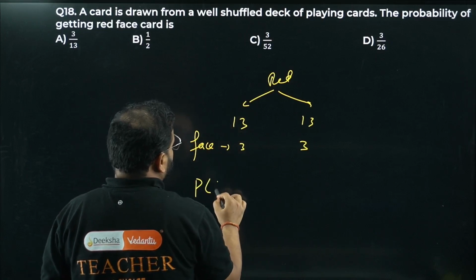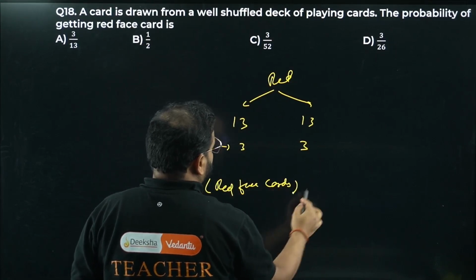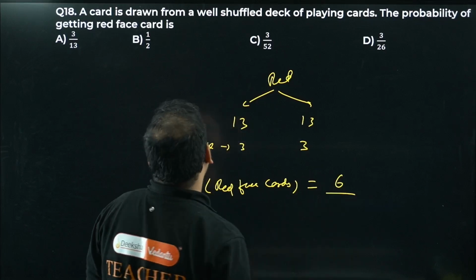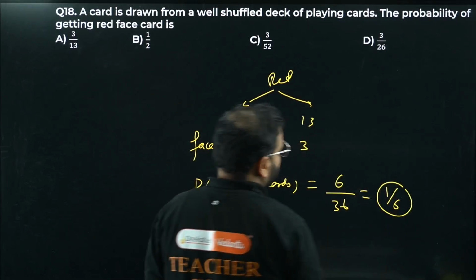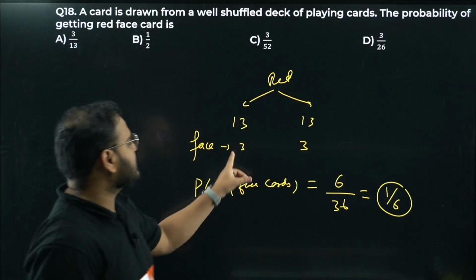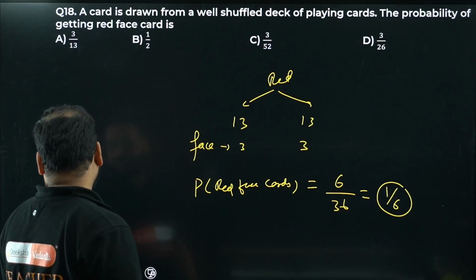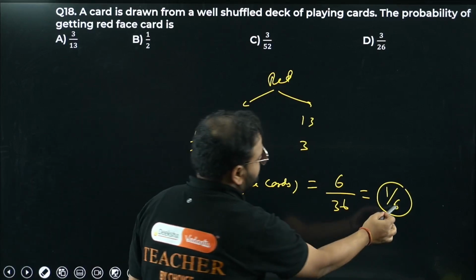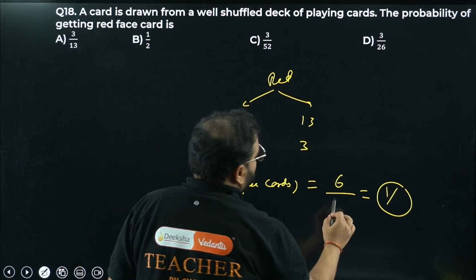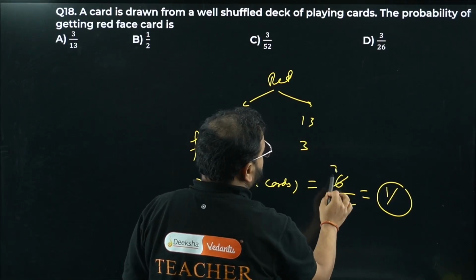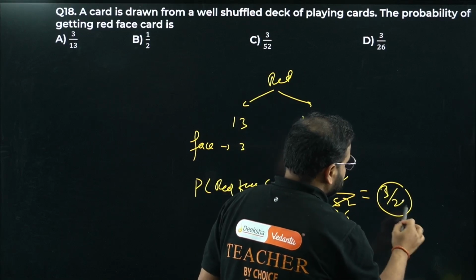Probability of getting a red face cards. It will be 6 upon total. How much is that? 36. So 1 by 6. The answer is 1 by 6. Why is 6? 3 plus 3 is 6, na? Total is what, bacha? So not 36, excuse me. I thought this to be a dice problem. 52, right? Total number of cards is not 36, it's 52. It's a mistake I made. 2 3 is 6 and 2 26 are 52. Answer is, bacha, what? 3 by 26.